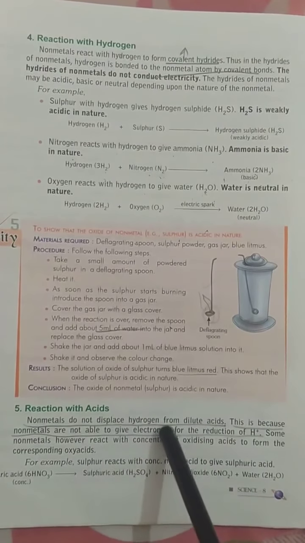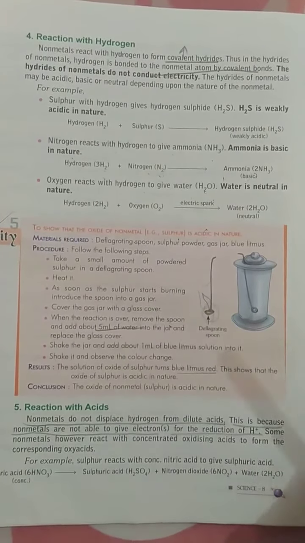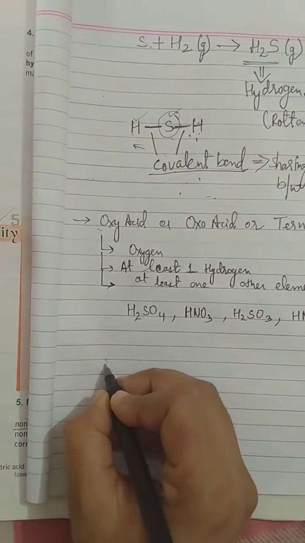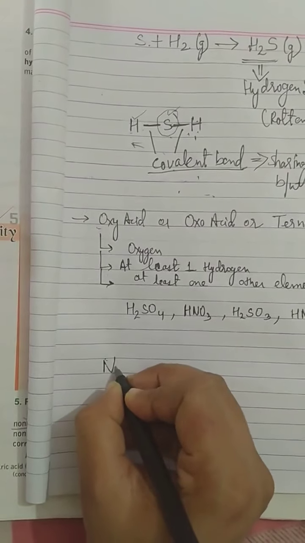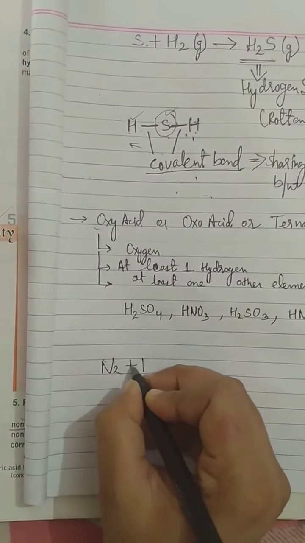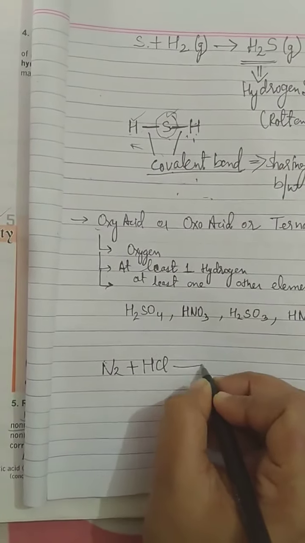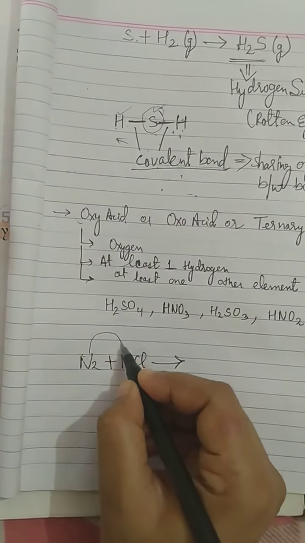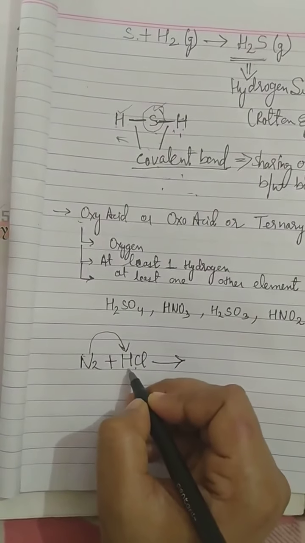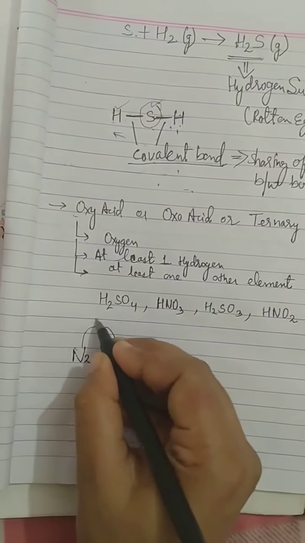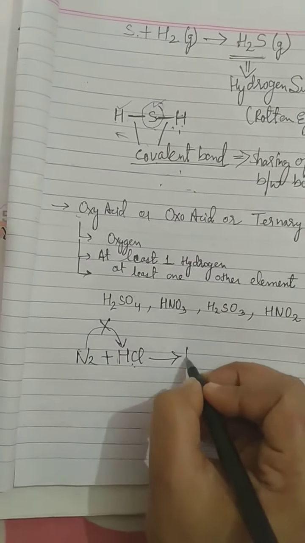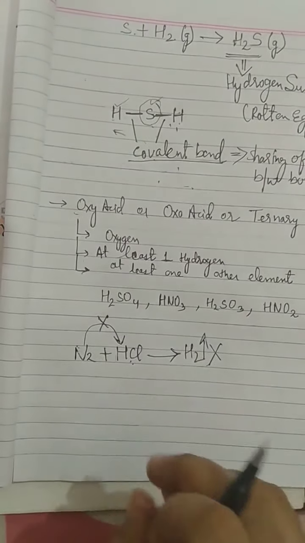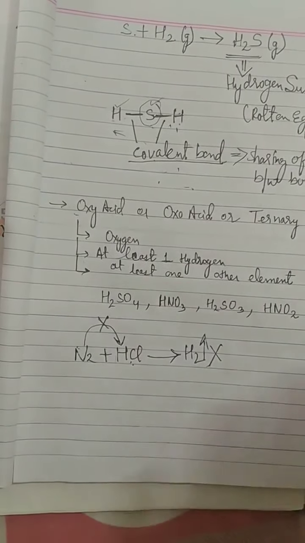Non-metals do not displace hydrogen from dilute acid. Suppose I am giving you one example, nitrogen. If this gas is treated with HCl, nitrogen does not have that much ability to displace hydrogen from hydrochloric acid. So that is why hydrogen gas is not produced in this reaction. Got it? This is the simplest way to understand it.